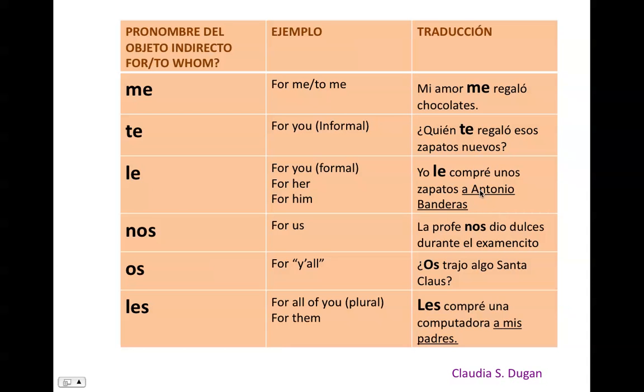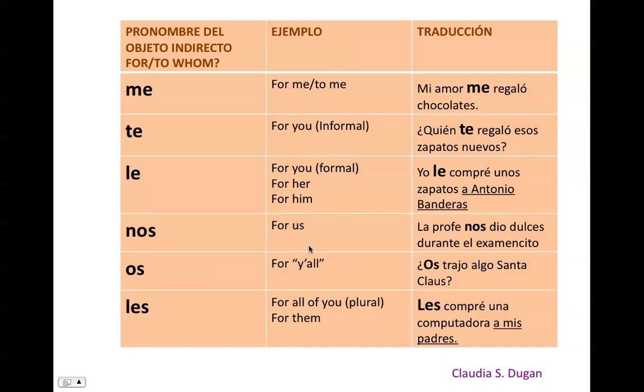Le. Notice that I am being redundant. I said le for him, and then I also said a Antonio Banderas. This doesn't happen in English, but it happens in Spanish. We are sometimes redundant when we use le or when we use les, because it could be for you, for her, for him, and in occasions for all of you or for them.